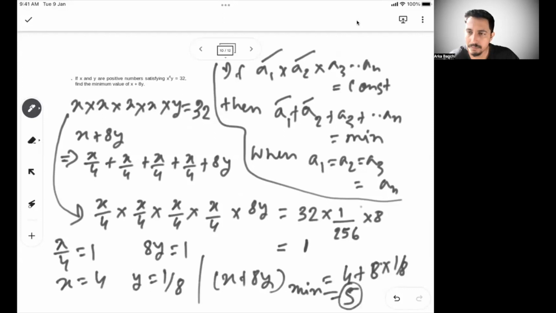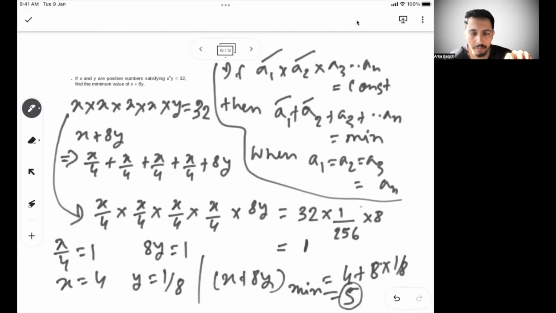Now, when I change x to x by 4, then in my product also it has to be x by 4. So we change that x to x by 4 and we change that y to 8y, so that the components in the sum remain the same as the components in the product.